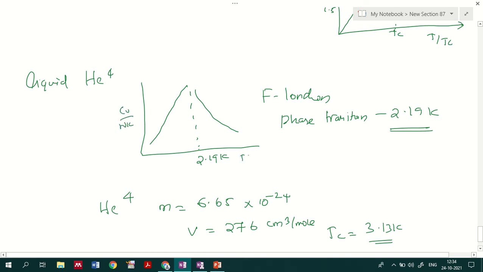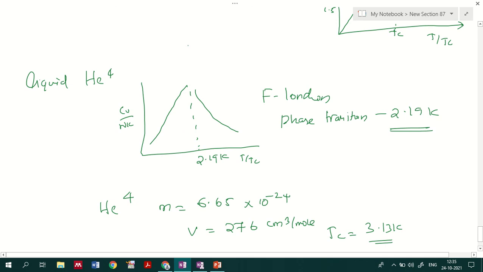Okay, and we have seen a case of the Curie temperature representation corresponding to the Cv by Nk graph and T by Tc for liquid helium. Here this point is noted as the characteristic temperature, 2.19 K. Okay, so below that it will act as liquid helium, and above this one it will mostly be a gas.